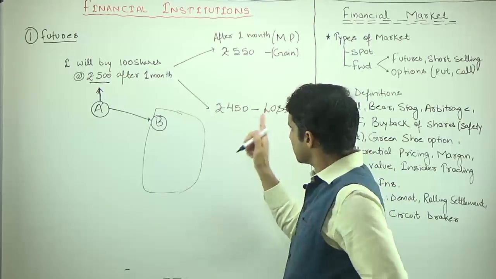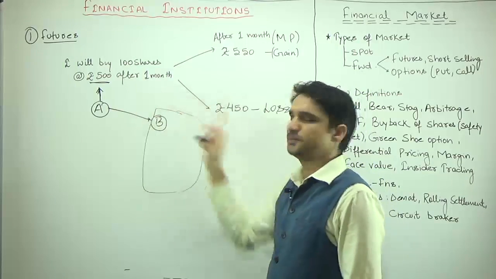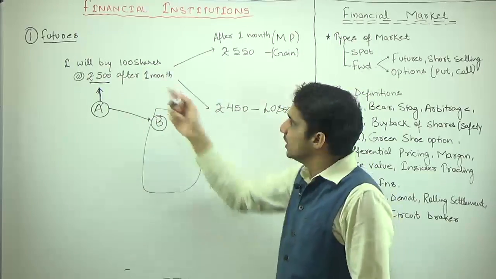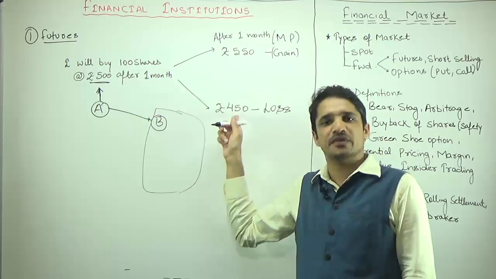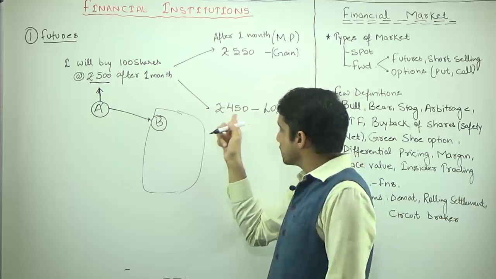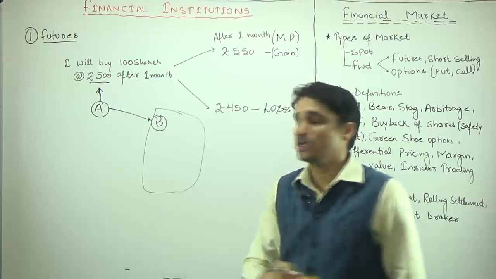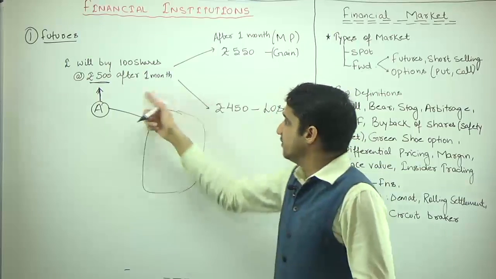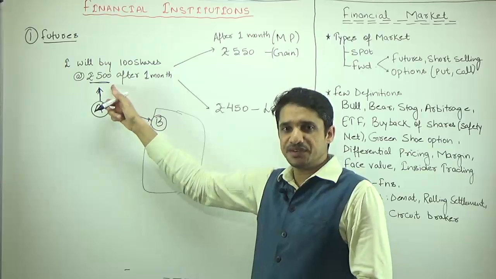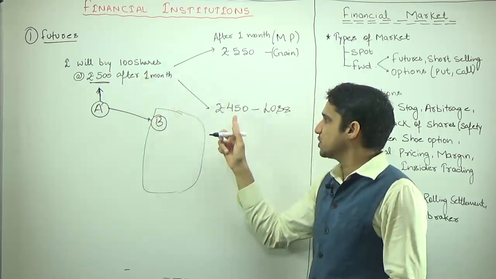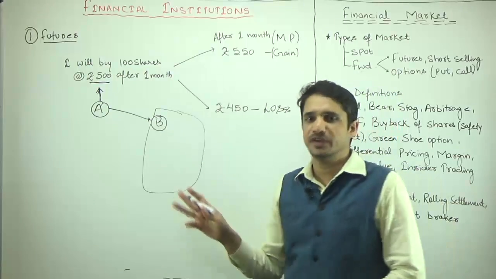So on that very last Thursday of the month, you have to execute this particular commitment. A will be forced to purchase at 500, because that is the commitment, and because the prevalent market price is 450, A has to instantly sell at 450 only.